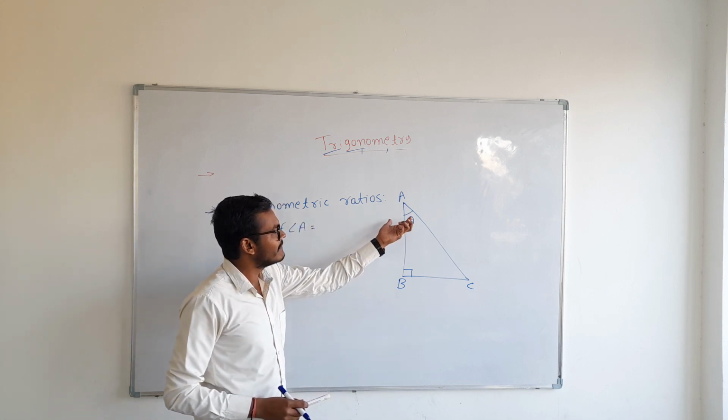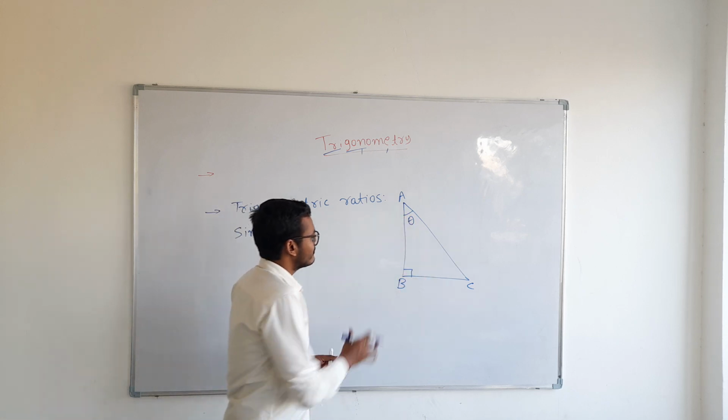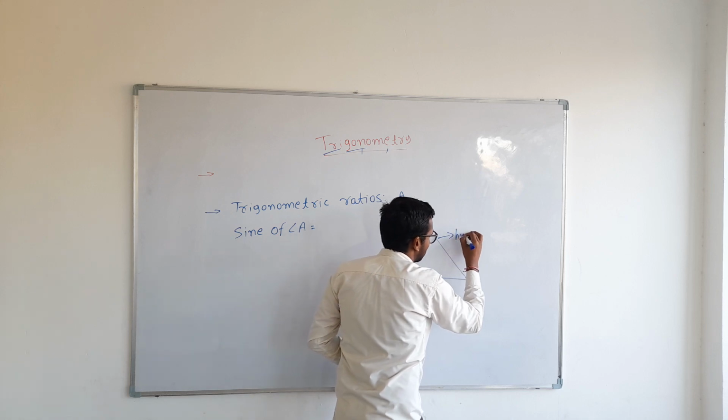Sine of angle A can be defined as the side opposite to angle A upon hypotenuse. So for this triangle, this is the hypotenuse.